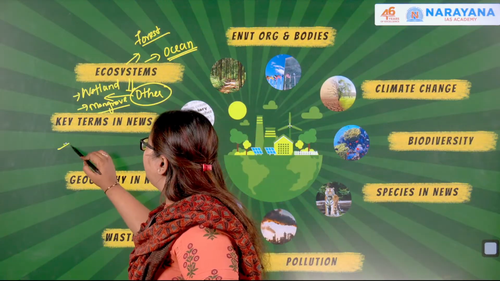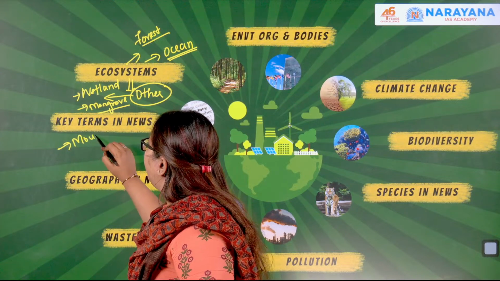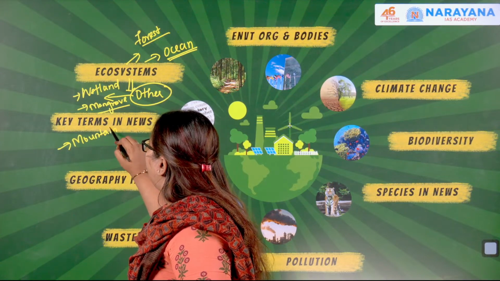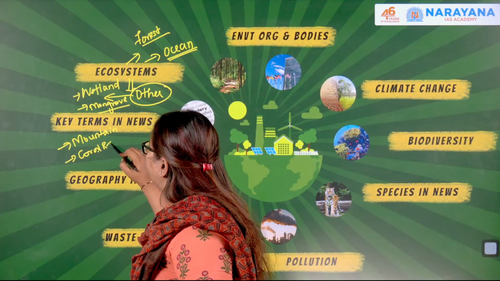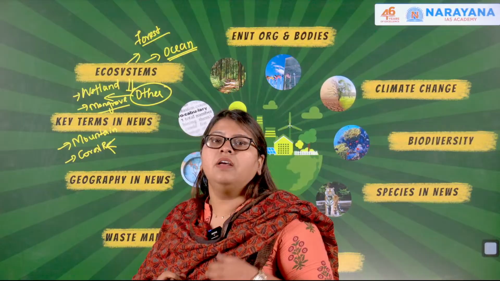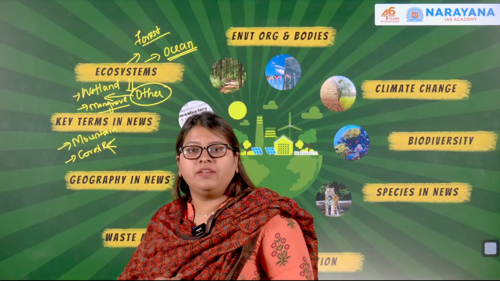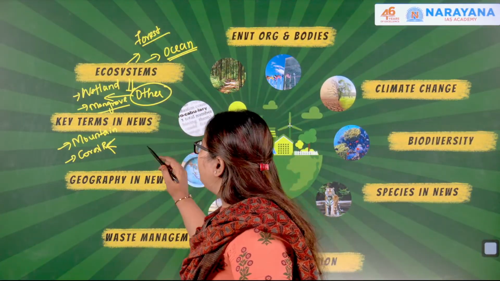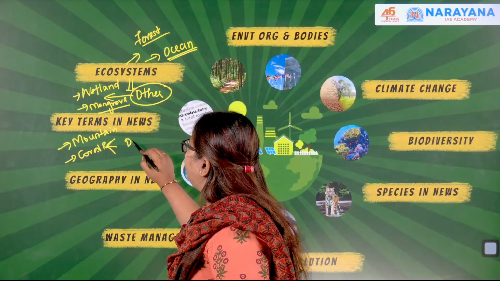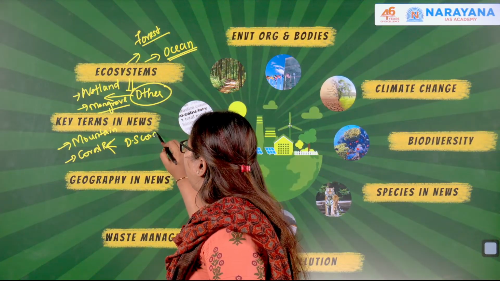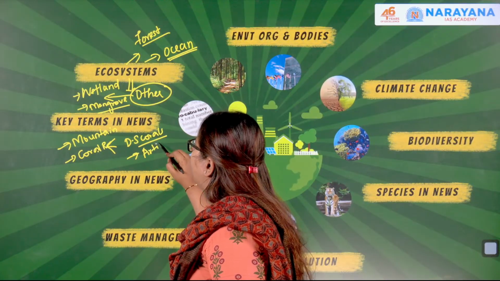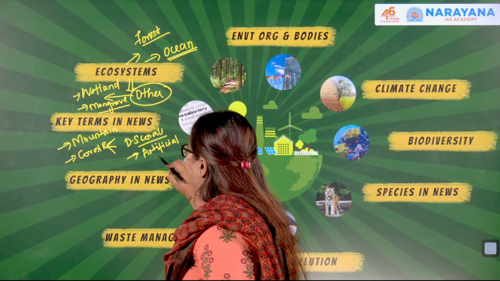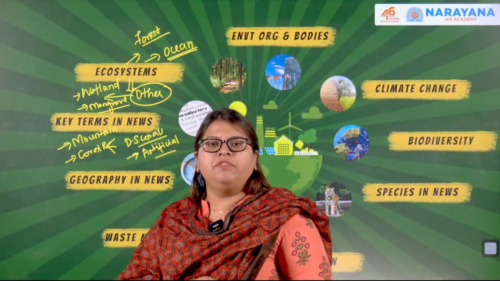And then we also looked at the mountain ecosystem through the Mountain Partnership that we discussed. Also, we discussed the ecosystem of coral reefs, the different kinds of coral reefs like the fringing reefs, the atolls, the barrier reef, etc. And then we moved on to look at the concept of deep sea corals and how these are different from shallow water corals. And also we discussed the concept of artificial corals. So these are the different topics that we dealt with under ecosystem.